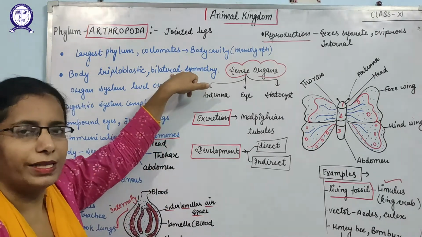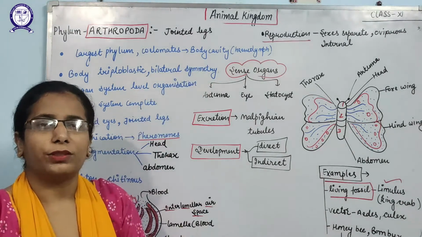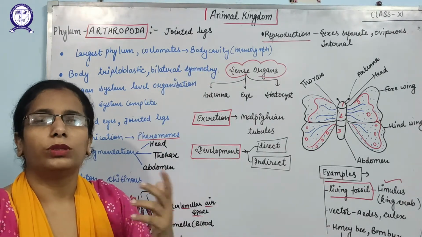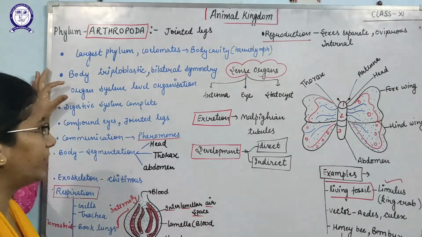Next, they have bilateral symmetry, meaning if we divide the body from the center or from any plane, it will divide into two equal halves. And they have organ system level organization.